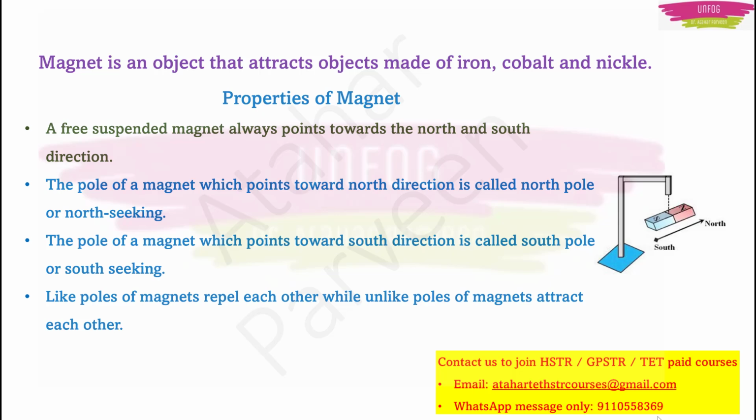Okay, so the next property of a magnet is that the pole of a magnet which points towards the north direction is called the north pole, or it is always north seeking. In the same manner, the pole of the magnet which points towards the south direction is called the south pole, or it is always south seeking. And one very important property of a magnet is that like poles of magnets repel each other, while unlike poles of magnets attract each other.